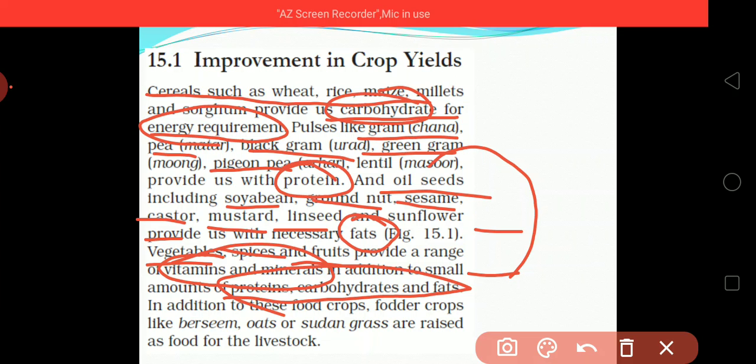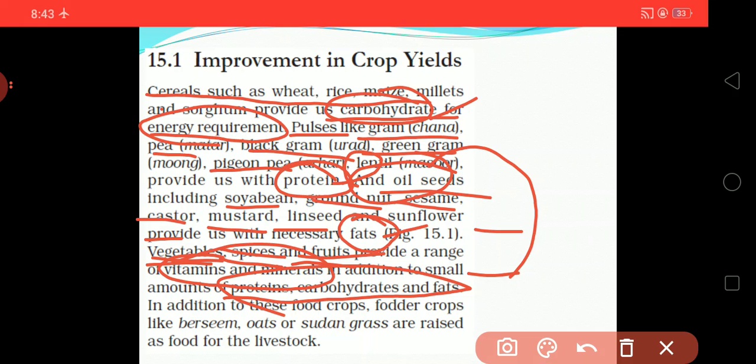Once again, we get carbohydrate from cereals, protein from pulses, fat from oil seeds, and vitamins and minerals from different vegetables, spices, and fruits. These are the major nutrients we need in our body.